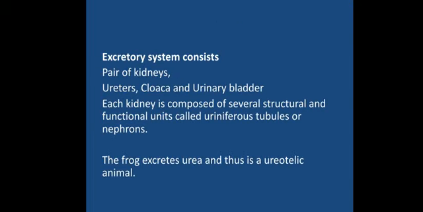Okay, now the excretory system consists of a pair of kidneys. It will have the kidneys, ureters, and cloaca. Cloaca, again I have told you, is the structure which receives the openings of the excretory system, the reproductive system and the digestive system. All these 3 openings open into a single pouch, which is called the cloaca. Each kidney is composed of several structural and functional units called uriniferous tubules or nephrons.